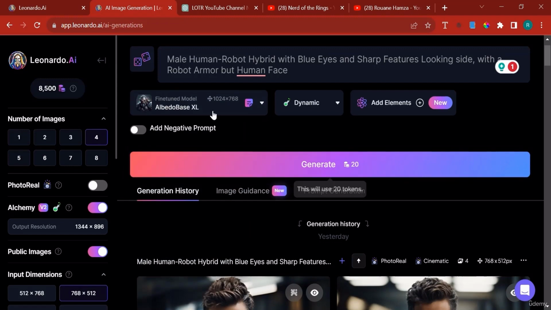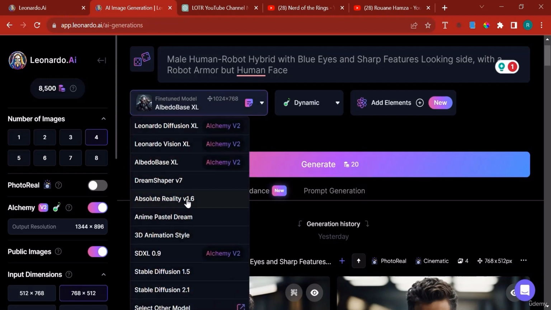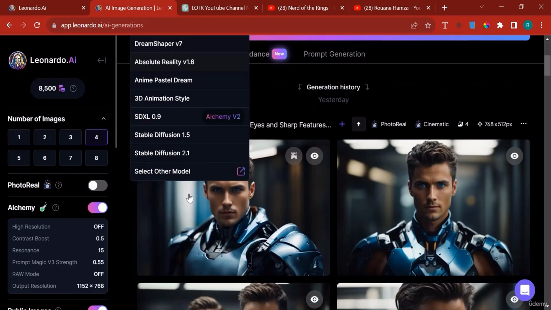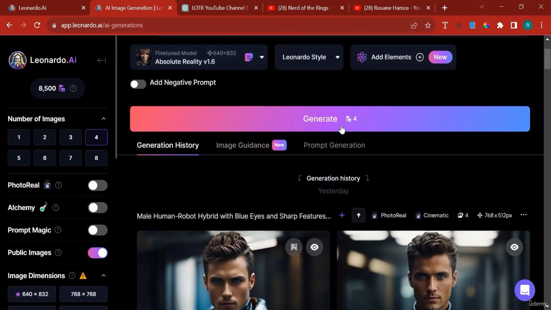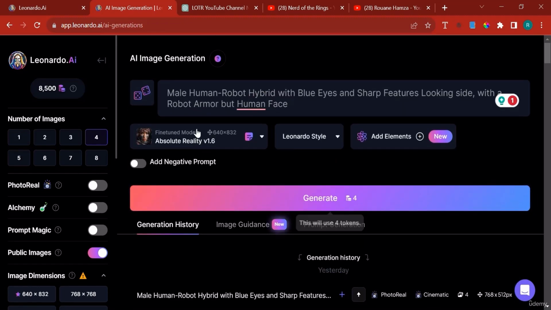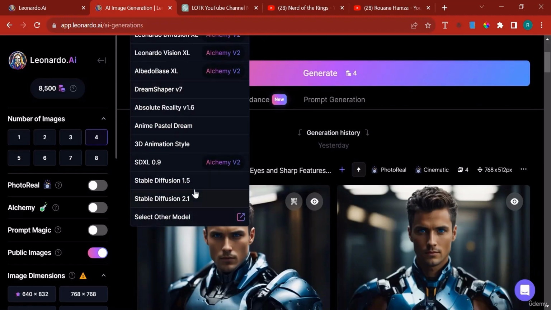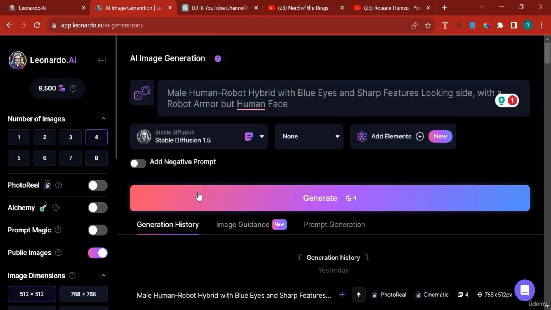That's just what I want you to know, because different models will consume different tokens. Some models consume way less than others. At this point, I think because I'm using Alchemy, I'm consuming a lot. So if I activate Alchemy, as you can see now, I'm only consuming 4. And if I go to Stable Diffusion 2.1 and 1.5, you can generate 4 images with 4 tokens. So if you have 150 tokens, you can generate a lot of images.